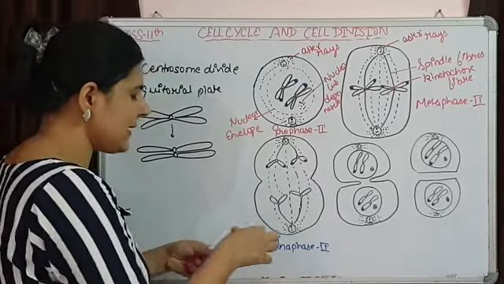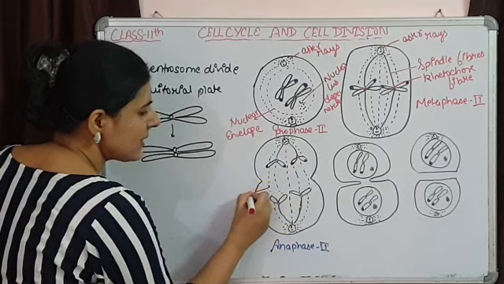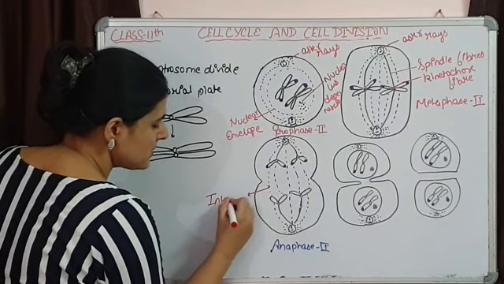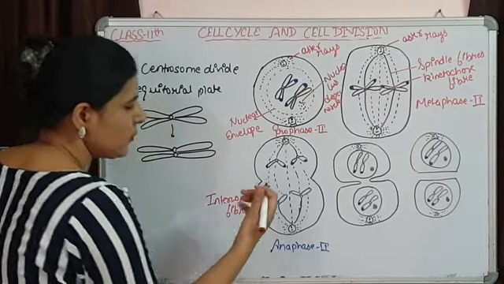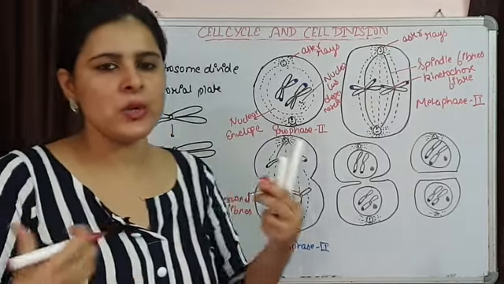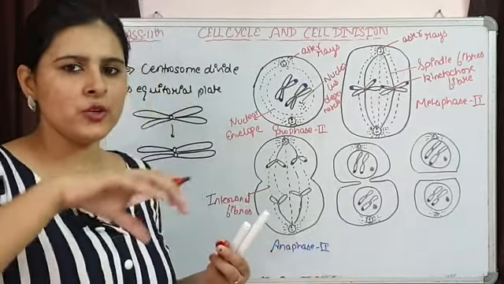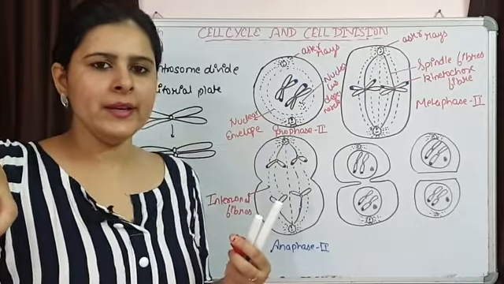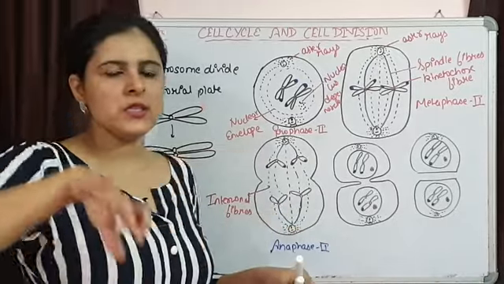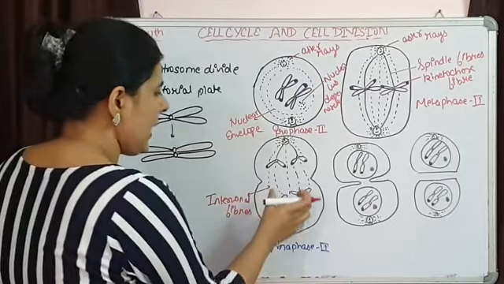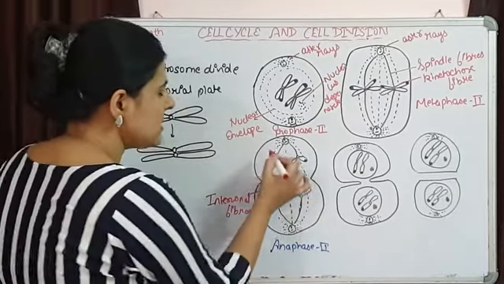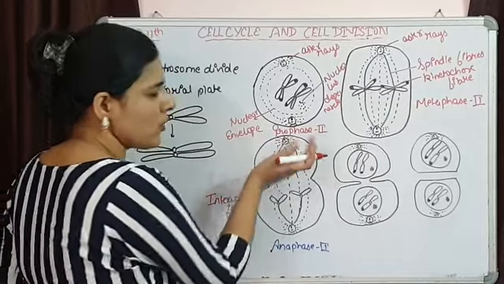Still the centromeres are connected with the interzonal fibers, but they are moving in the opposite direction, towards the opposite pole. The centromere is going to move ahead and the chromatids are just following the movement of the centromere. So at the end of the anaphase, these are going to be present at two opposite poles.